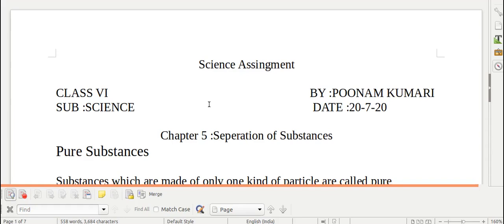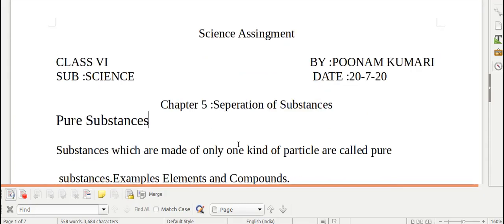Today, in this class, we are going to study about the separation of substances. First, I want to tell you what is separation. Separation means removal, a process of removal, and in this process, we get distinct substances, distinct things. So, separation is a process of separating the mixtures to get distinct compounds.